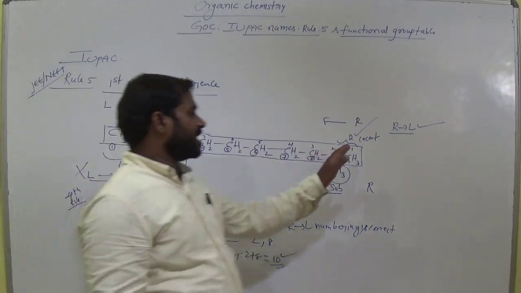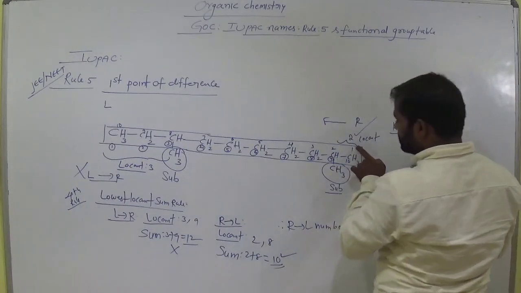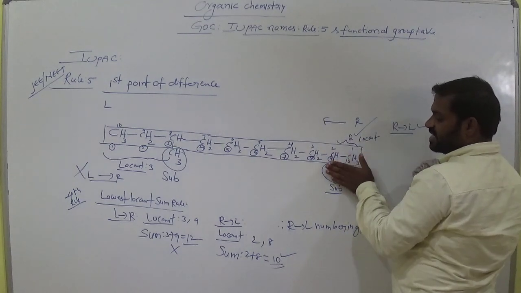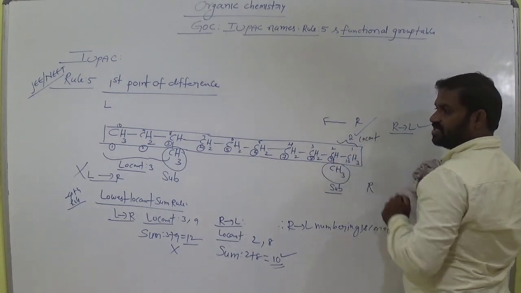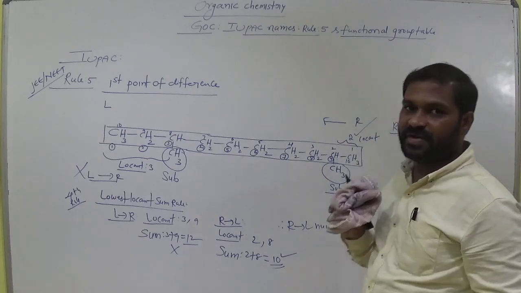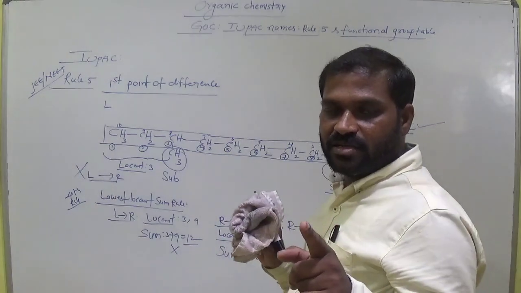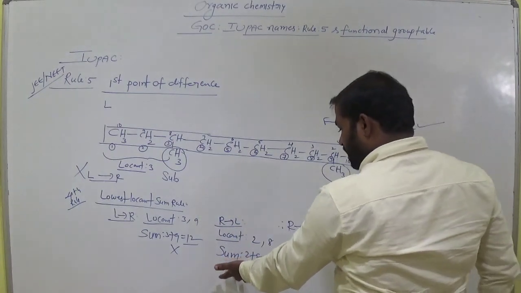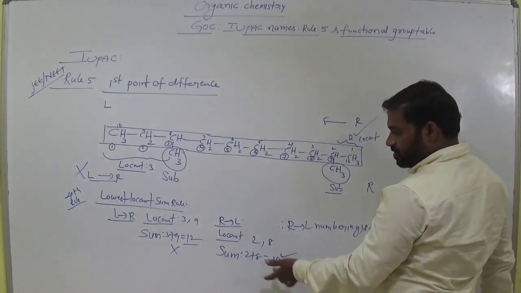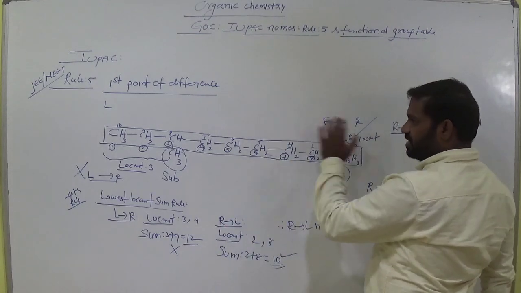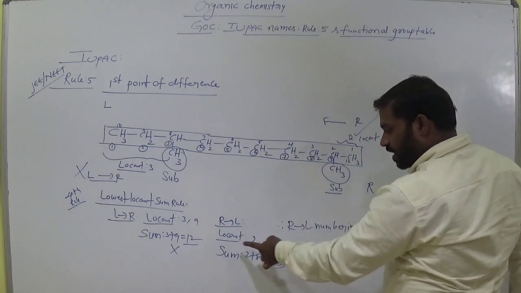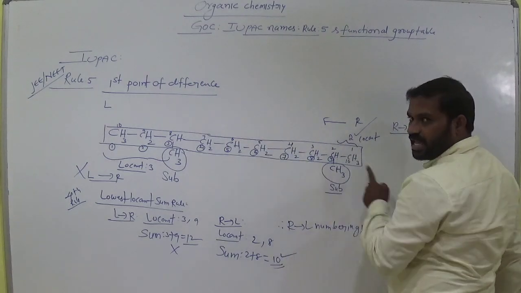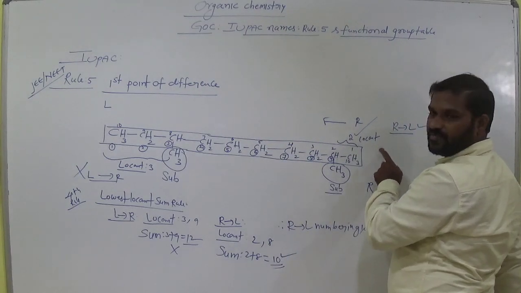Okay. But here we compare this one. The substituent from this carbon from 1 in this direction, it is at second carbon only. It is very near, am I right? This is called first point of difference. Clear, students? So in this case, it also follows the lowest locant sum rule. Lowest locant rule from right to left, am I right? Right to left. It follows the lowest locant sum rule and also first point of difference. In the long case, mainly we prefer first point of difference right here.